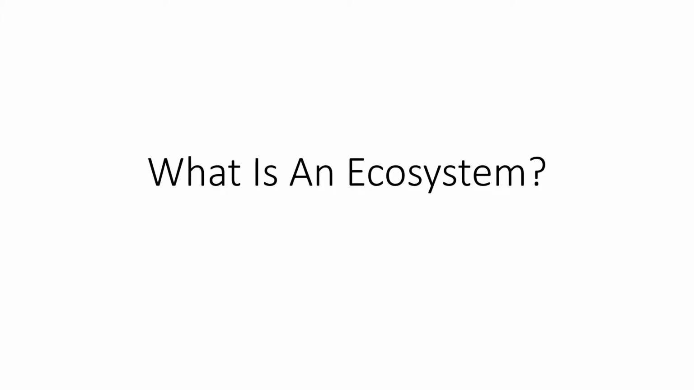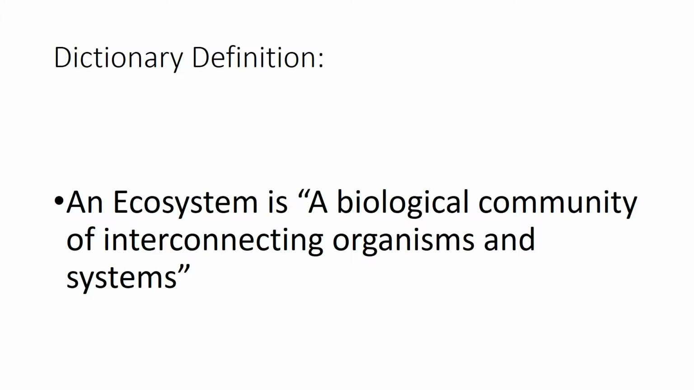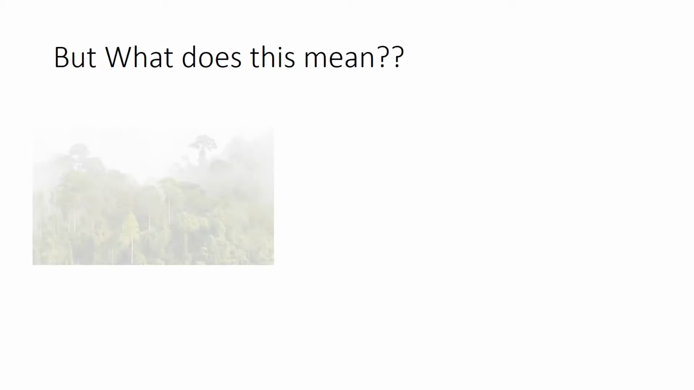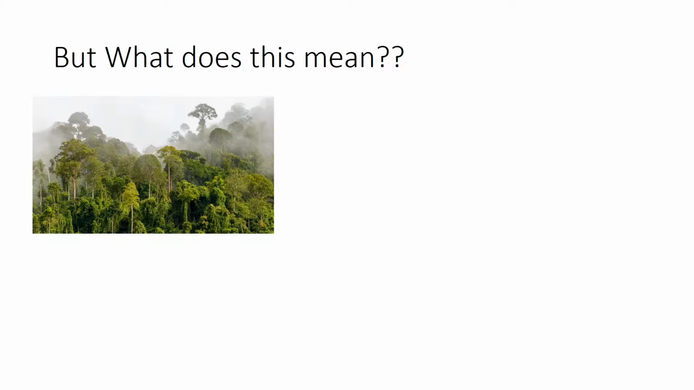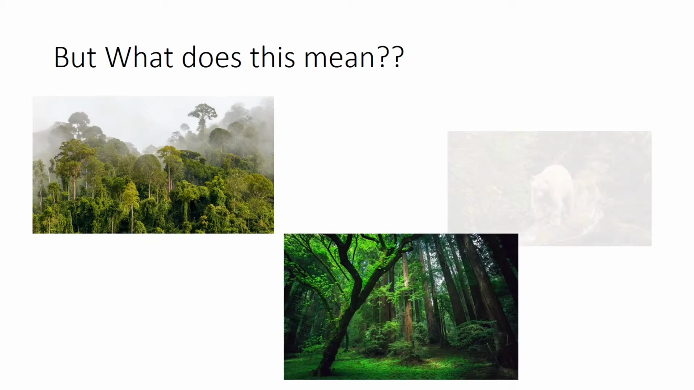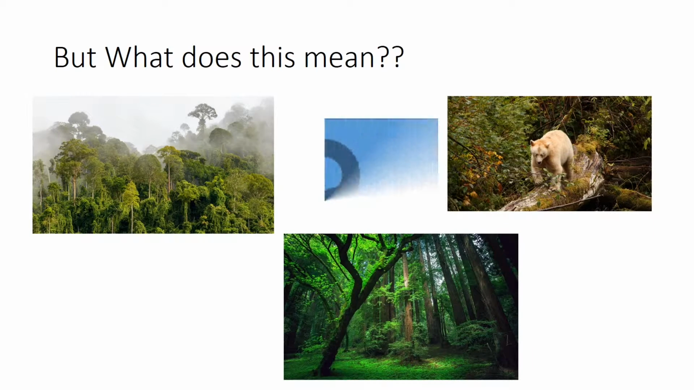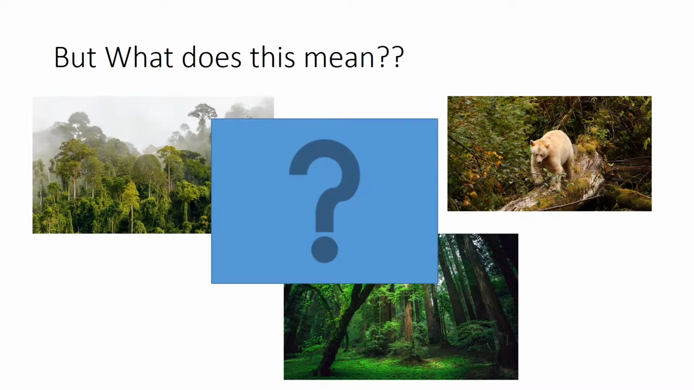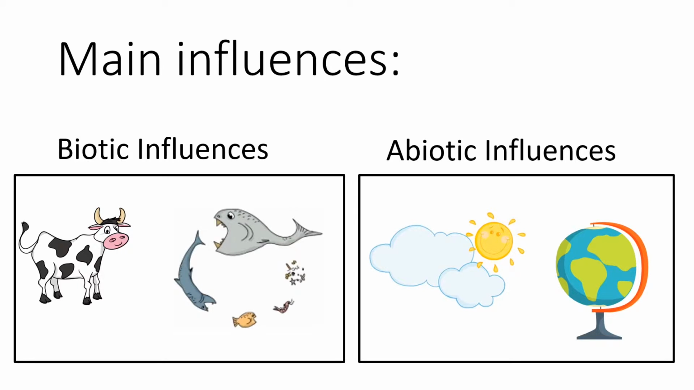What is an ecosystem? An ecosystem is a biological community of interconnecting organisms and systems. But what does this mean? To use a rainforest ecosystem as an example, we can see abundant and varied flora and fauna. But why? There are two main factors that affect an ecosystem: biotic influences, animals in the food chain, and abiotic influences, weather and geography.